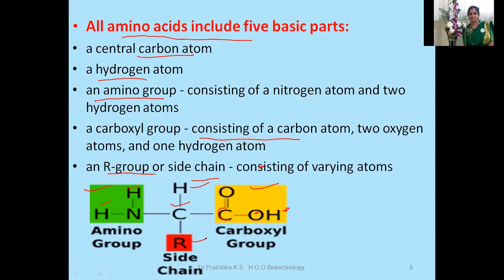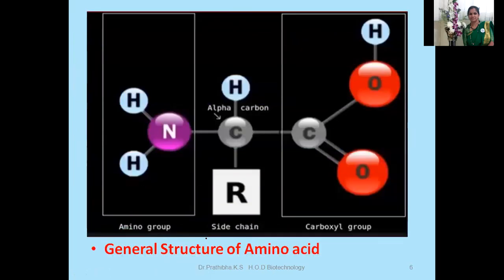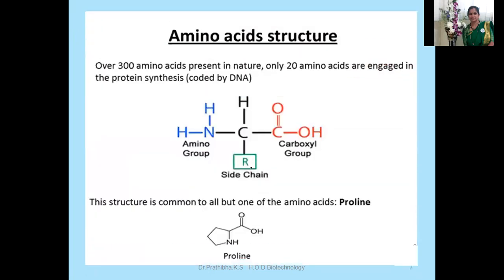You must keep this in your mind. Again, let me recall here. We can see here, this is the chiral carbon atom or alpha carbon atom. To this, there's the attachment of hydrogen atom can be seen. Then here you can see the amino group, right? And this side you can see the carboxyl group, and this is the functional group or side chain. Okay, this is the general structure of amino acid. In the exam, usually they ask you for 2 marks, give the structure of amino acid. That time you must write.